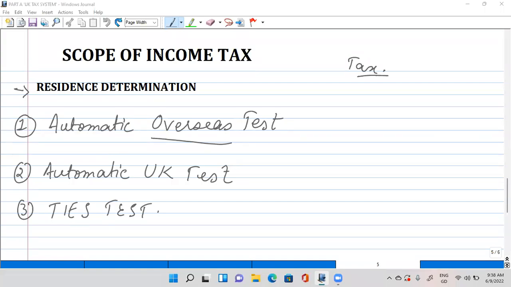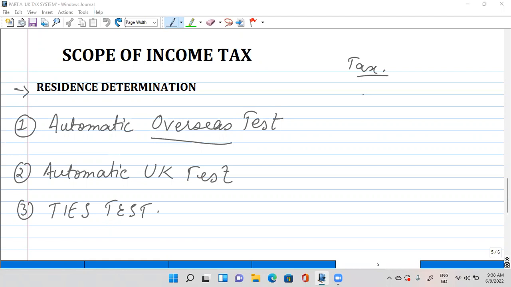I hope everybody is in the best of spirits to study today about the scope of income tax. So this is the first tax which we are going to cover, and the scope of income tax is going to take us towards the residence status of a person. Then how can we determine the residence status of a person?